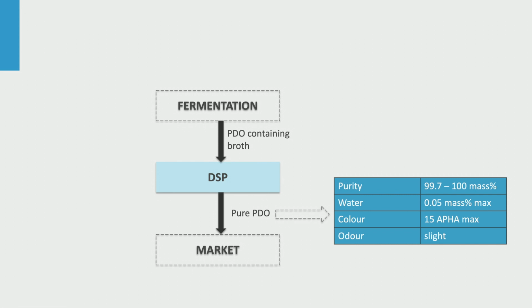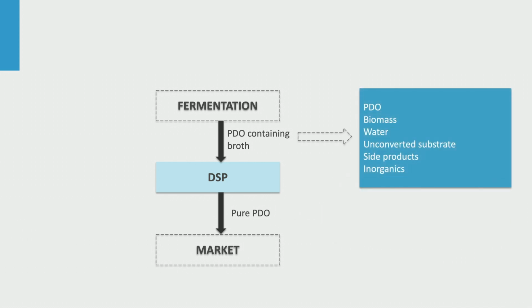Besides, purified PDO liquid should be very transparent according to a kind of yellowness index. A yellowish color can originate from heating glucose that leads to degradation molecules that may have series of adjacent double bonds and therefore color. These colored molecules will be relatively large but will be at very low concentrations.